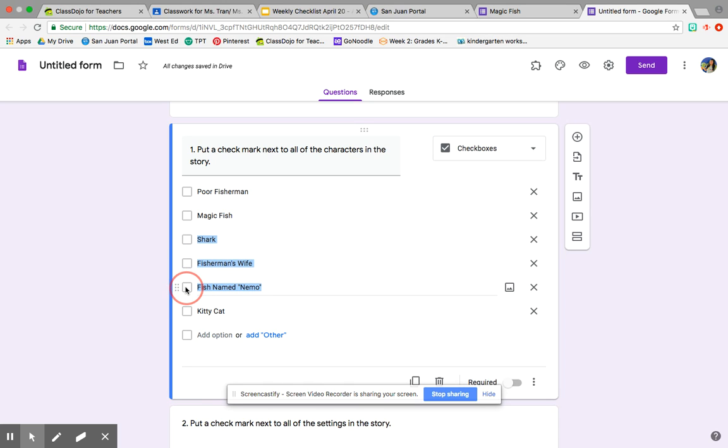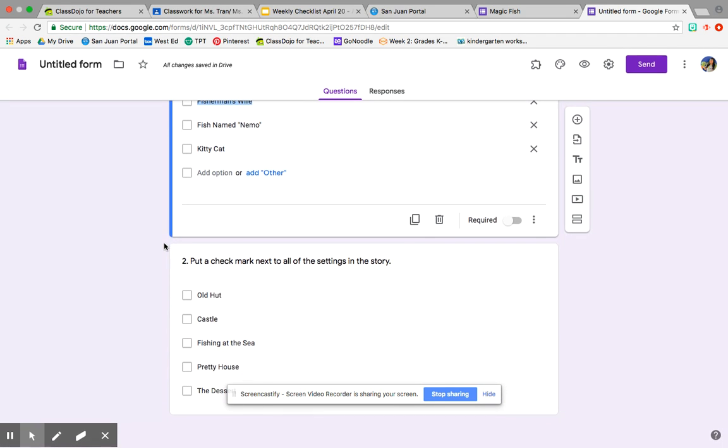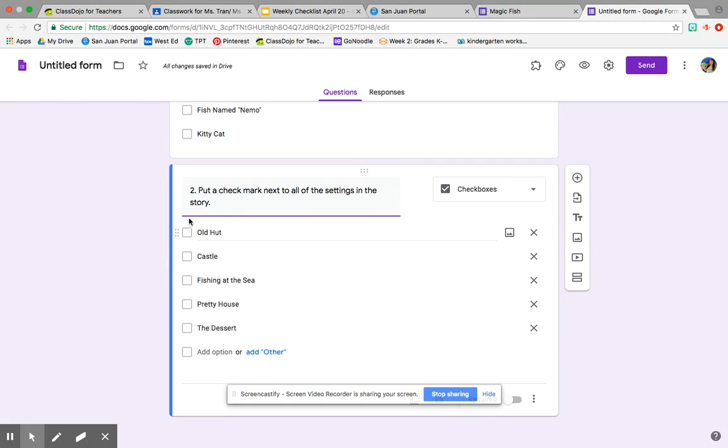If you think there was a fish named Nemo in the story, you put a check mark. Or if you think there is a character of a kitty cat, then you put a check mark. If the characters are not in the story, you leave it blank. Okay? And if you keep going down, number 2, it says put a check mark next to all of the